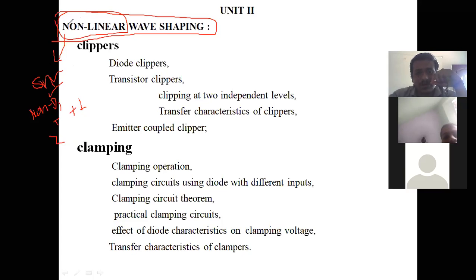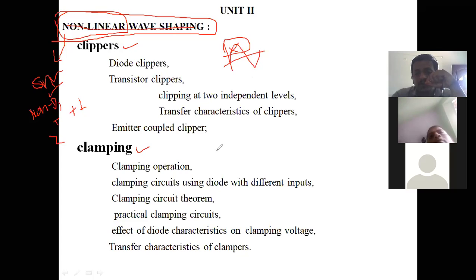Basically, non-linear wave shaping consists of two circuits. First one is clippers and second one is clampers. Already in the first class we saw what clipping and clamping mean. Clipping means cutting. Simply, a portion of the input waveform will be cut. If I want to cut this portion, that means I don't want this portion at my output, then I will use the clipping circuit.